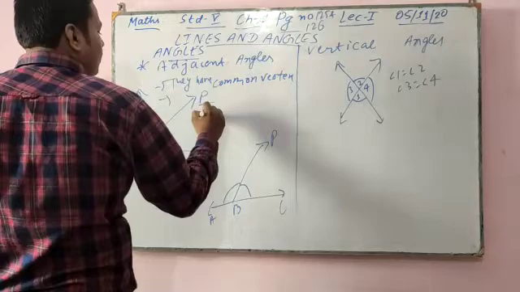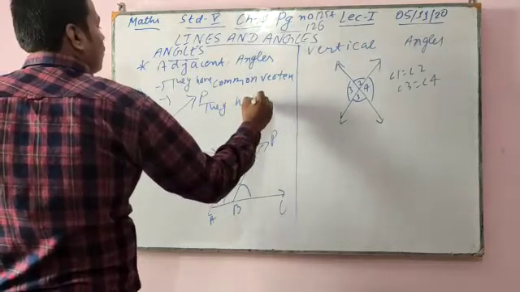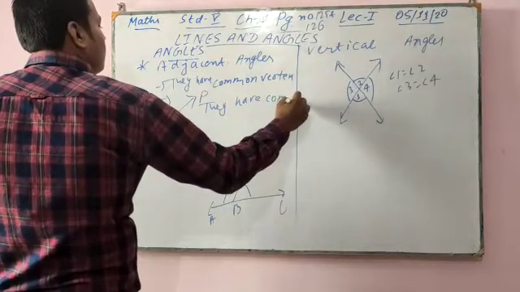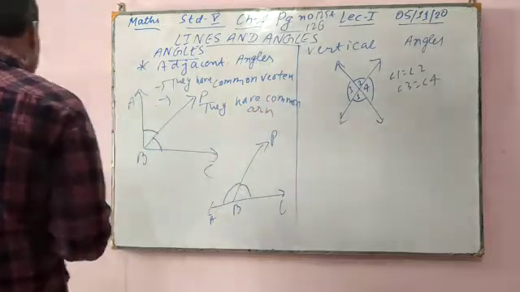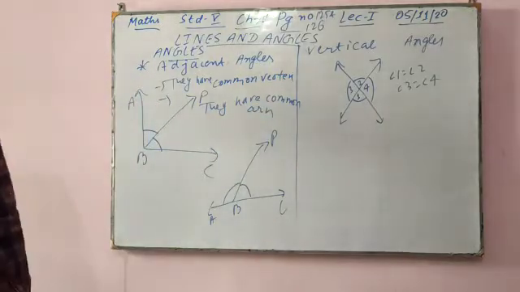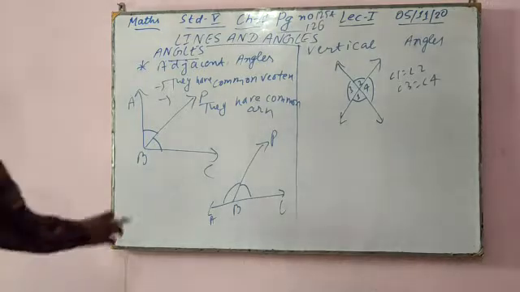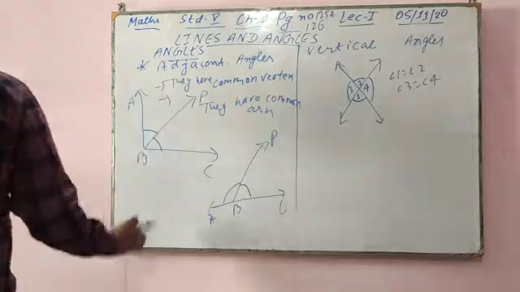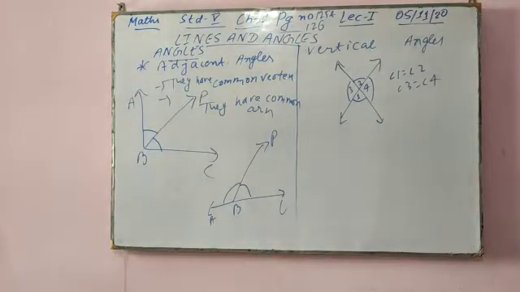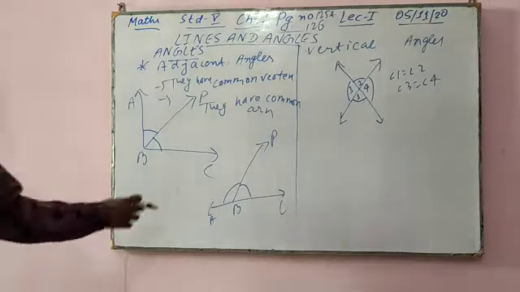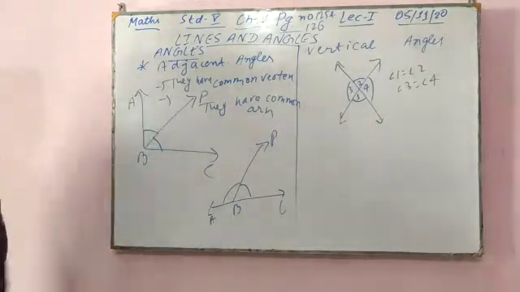For ABC, PB is a common arm, and for PBC, PB is the common arm.